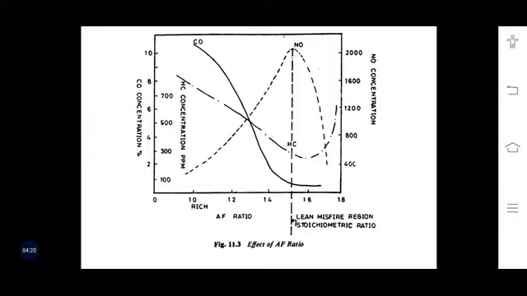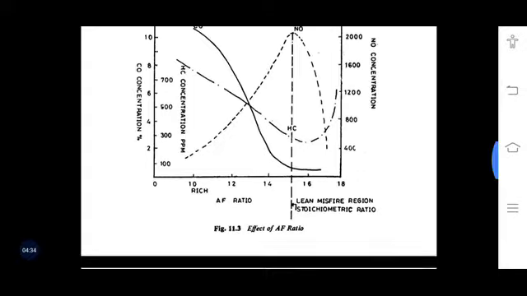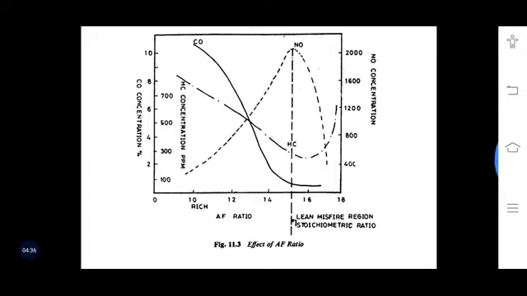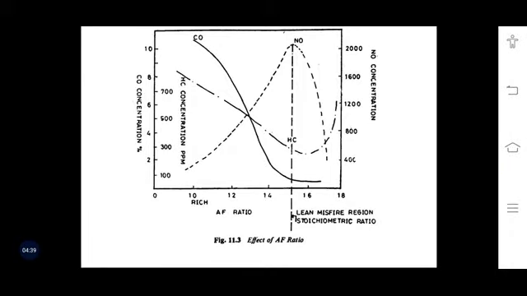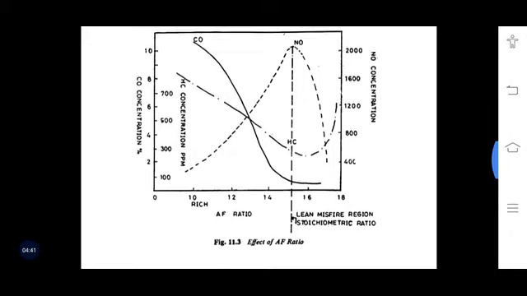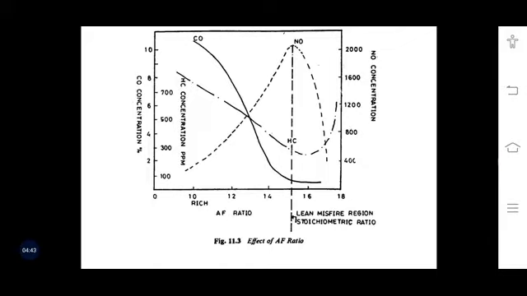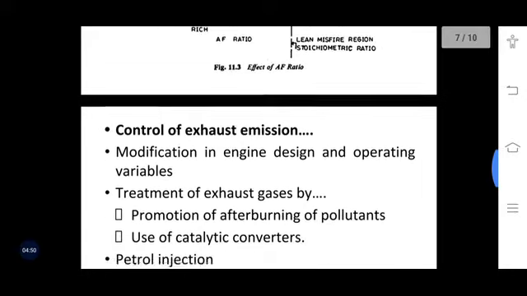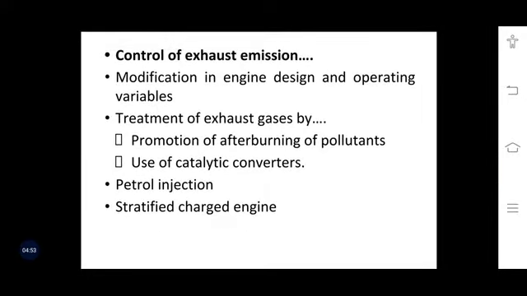15:1. It is supposed to be the ideal condition for the emission of hydrocarbon and carbon monoxide, which is very less, and nitrogen oxide, which is comparatively less harmful, is at the max. So one should be very careful about the air fuel ratio. If the air fuel ratio is not proper, then the overall emission of different air pollutants is more.